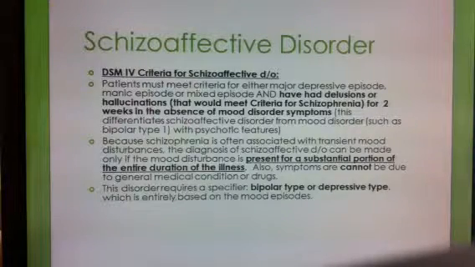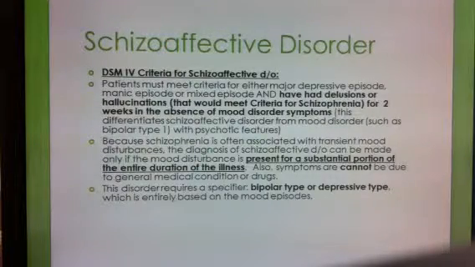All right? Then the next line: because schizophrenia is often associated with some transient mood disturbances, sometimes schizophrenic patients get a little depressed at times here and there. You have to remember that with schizoaffective disorder, the mood disturbances need to be present for a substantial portion of the entire duration of the illness, for the most of it.